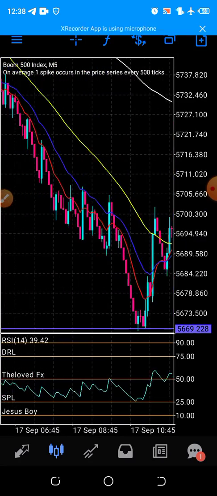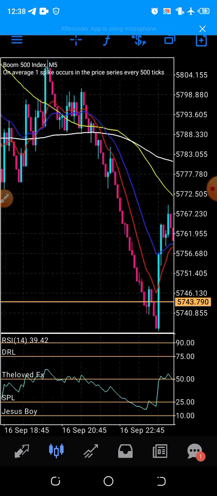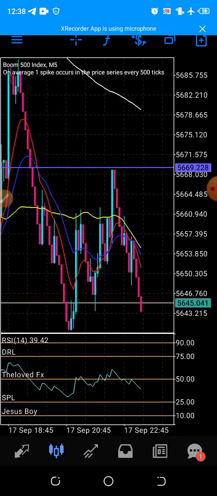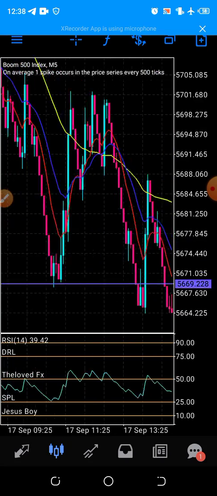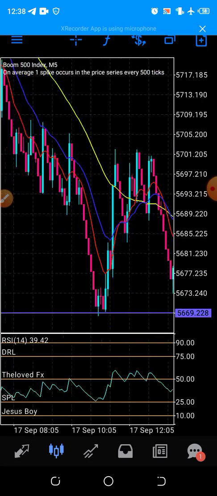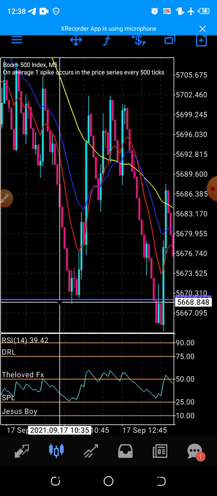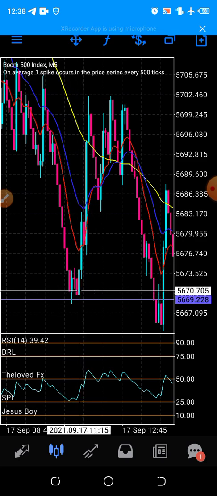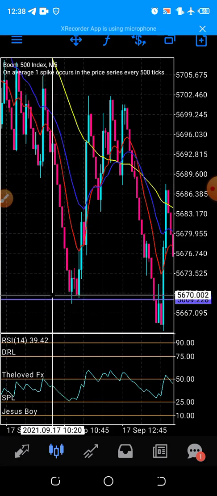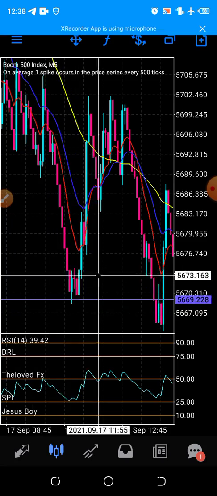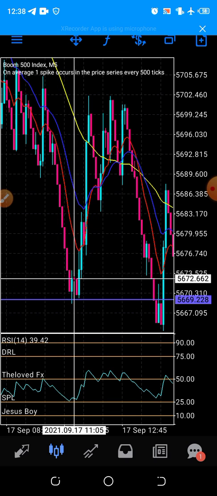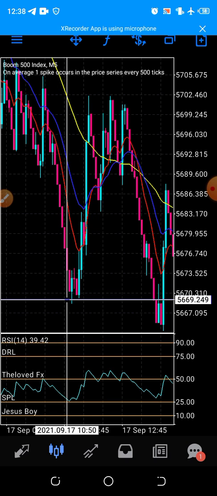You see, it didn't even get there. Oh yeah, it didn't touch. Okay, it touched here. Now why this place worked was that this place was also a resistance. This line passing here is a resistance from somewhere. I'll teach you people about this line strategy. It works perfectly too. That's why when I take trades, you see it spiking up immediately or coming up with trade results, and you wonder how will you know that it's going to spike in this place? So many things are telling us that this thing will spike.